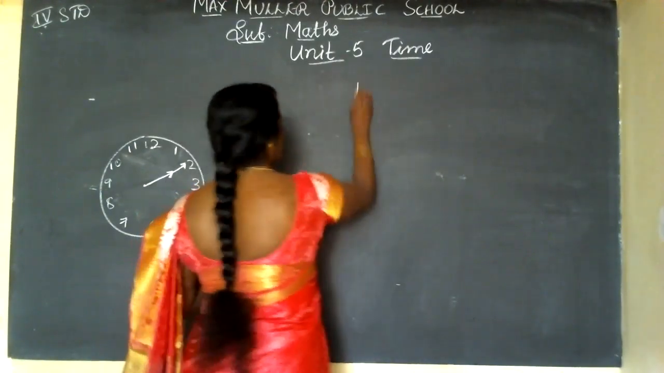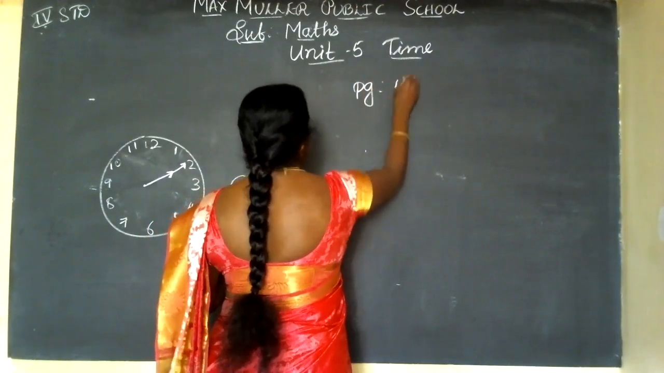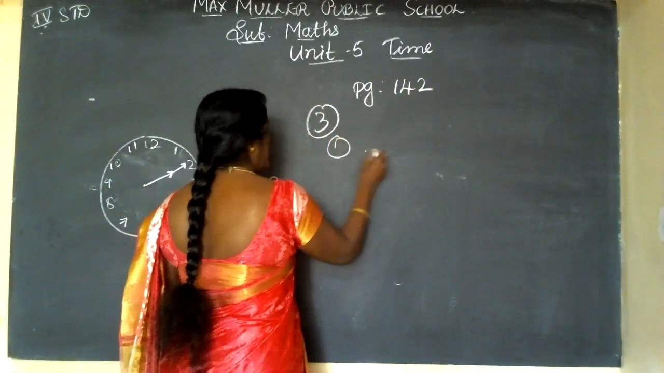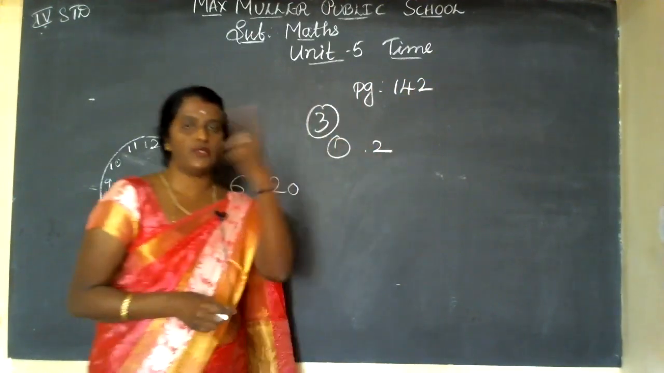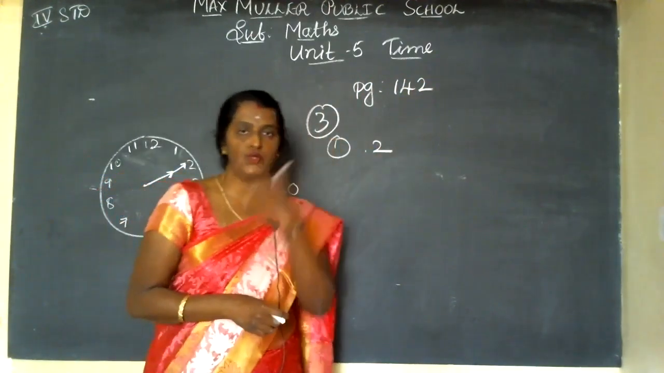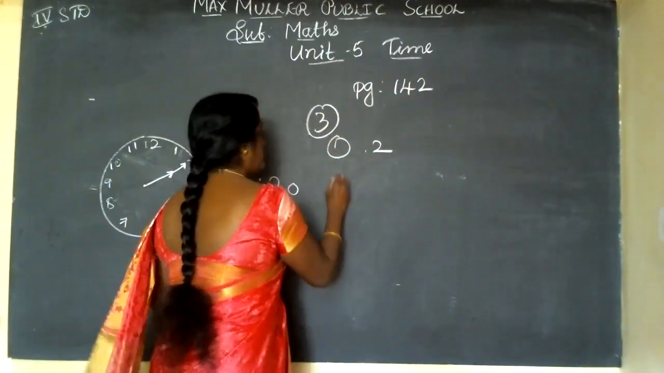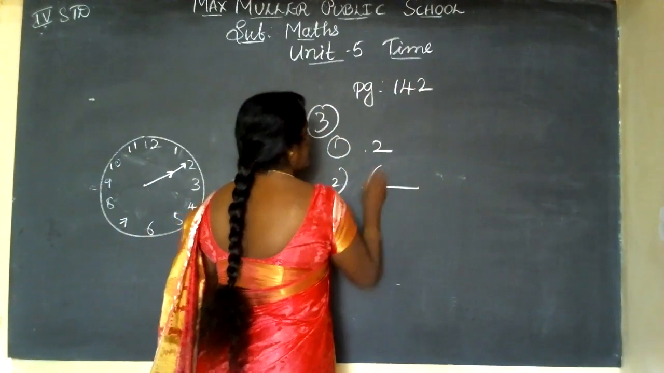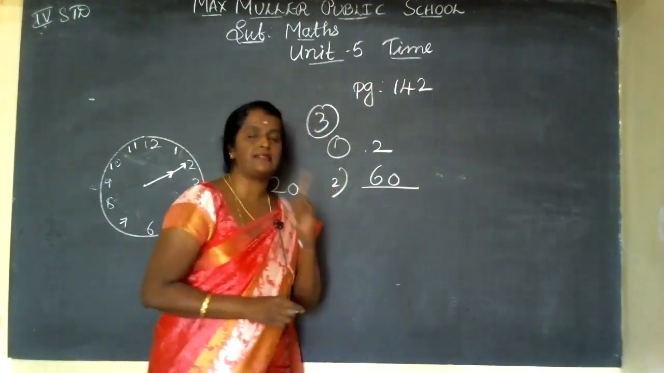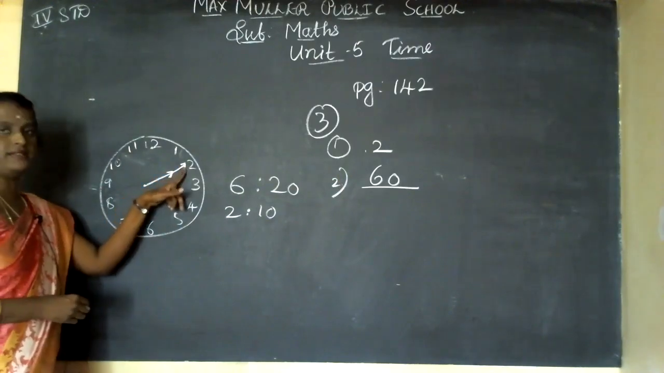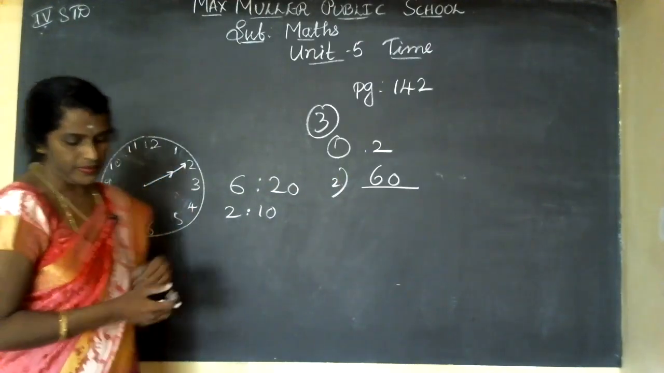Page number 142. Third main, first one, 2. 2 times, 2 rounds a day. The clock makes 2 rounds a day. 1 hour dash minutes: 1 hour makes 60 minutes. See, the small hand is the hour hand, the long hand is the minute hand.